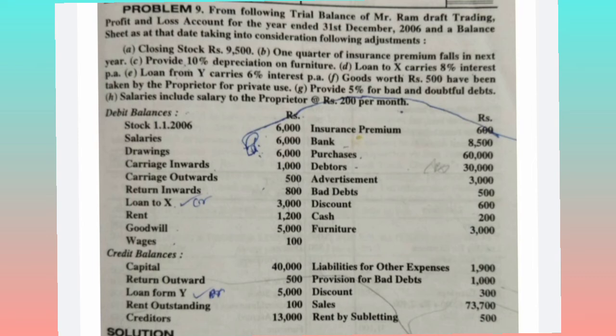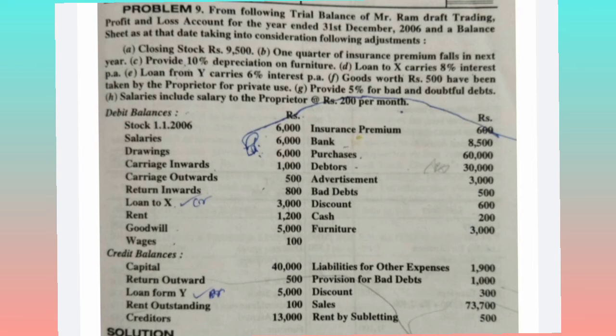Okay, so let's calculate what is the amount of insurance premium given. 600 in the question. What is the amount of advance? One quarter means 3 months. So out of 12 months, 600 is for 12 months, right? So out of this 600, 3 divided by 12, that is 150. 150 relates to the future. So 600 minus 150, 450 will be the balance we'll get in the P&L account. Okay, this is the adjustment.